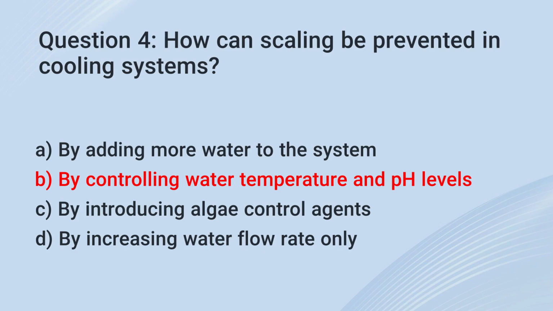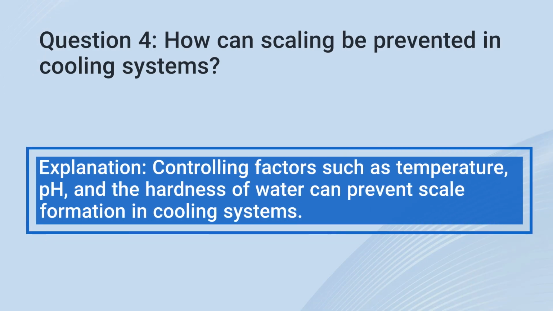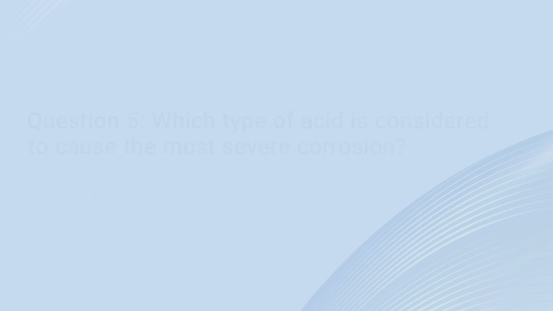The correct answer is B. By controlling water temperature and pH levels. Explanation: controlling factors such as temperature, pH, and the hardness of water can prevent scale formation in cooling systems.